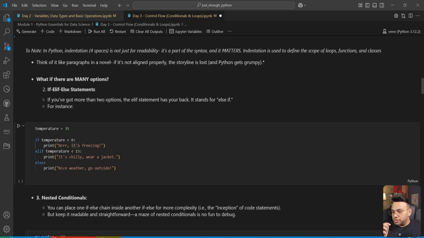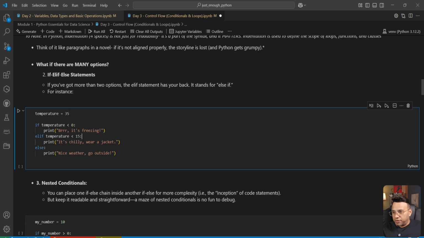So now let's look at a simple example. We have a variable named temperature which is set to 35. We are saying if temperature is below 0, then print brr, it's freezing. Else if temperature is less than 15, print it's chilly, wear a jacket.